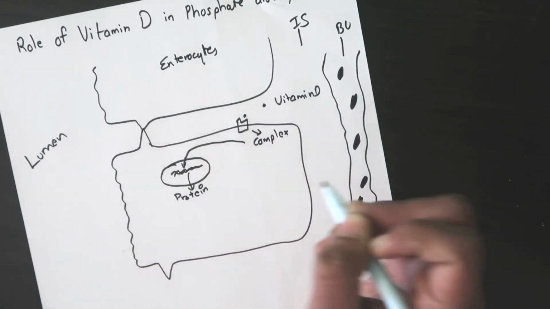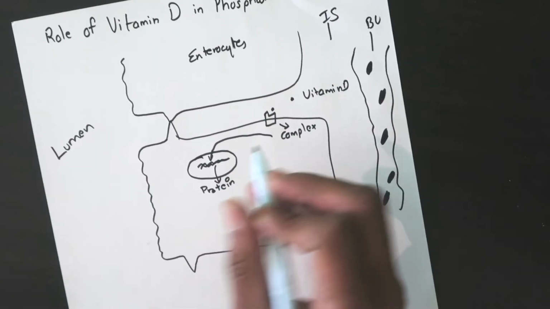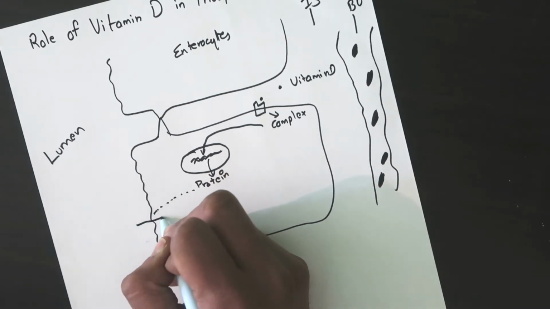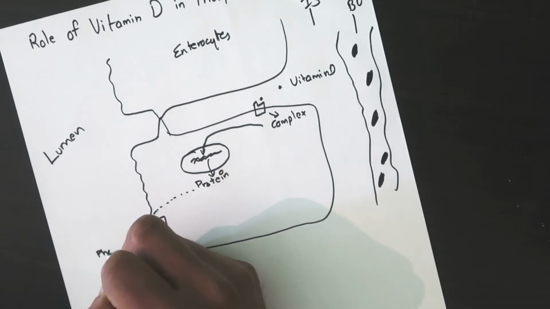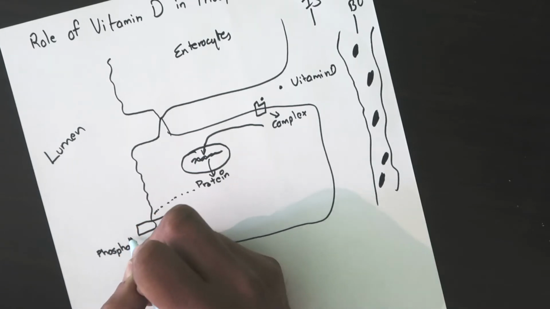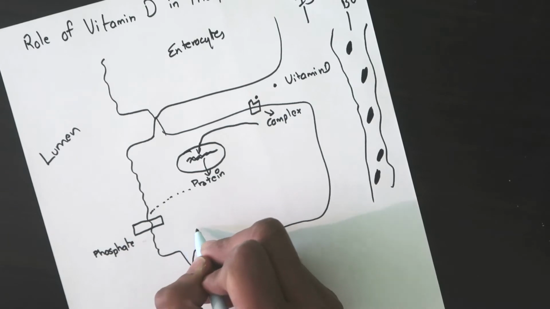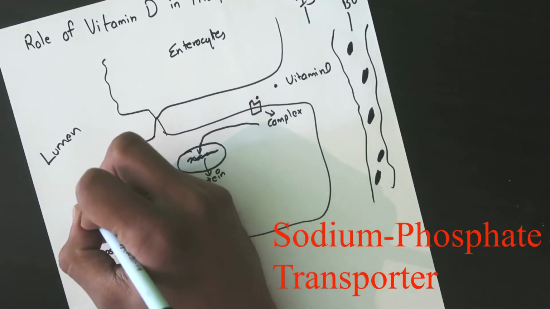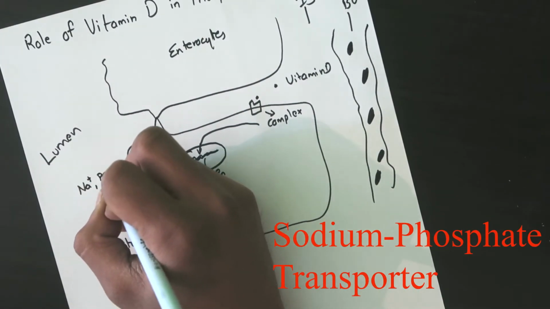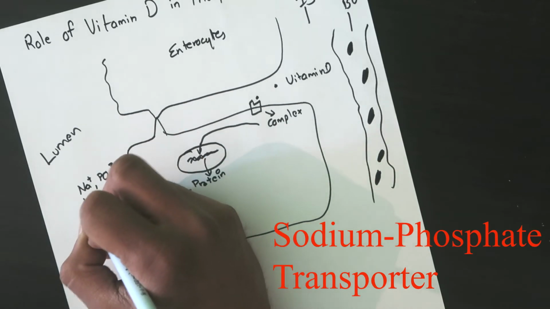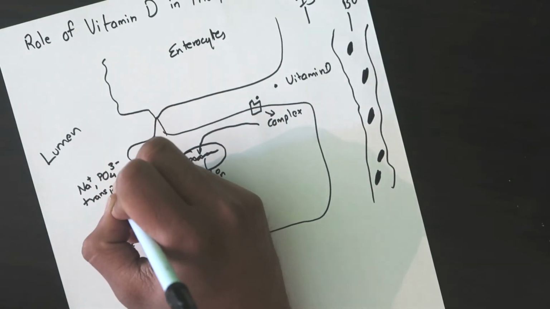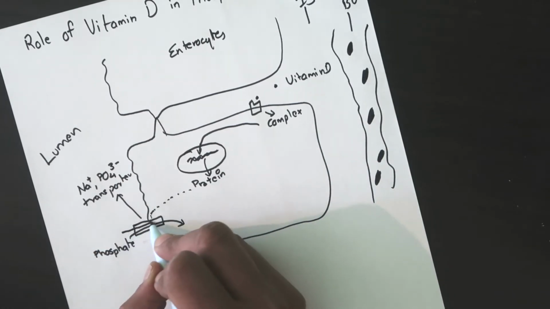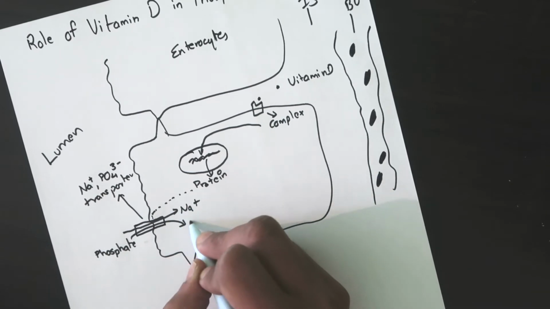Now the proteins in this case are slightly different. The first protein here helps in movement of phosphate from the lumen into the cell. So the first protein here is the sodium phosphate transporter. So this is the sodium phosphate transporter. It will transport phosphate along with the sodium here. So here we have the phosphate.